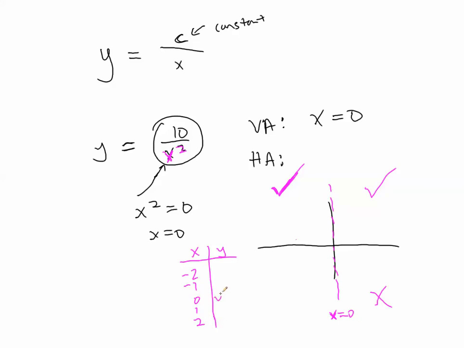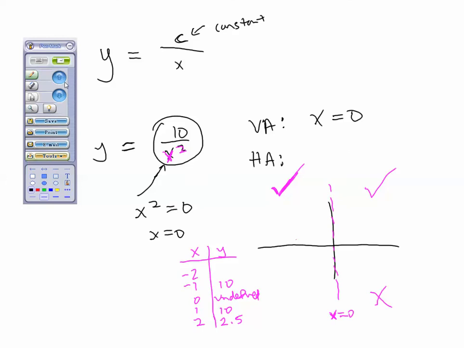Well, I know that when x is 0, y is undefined. And when x is 1, 10 divided by the square of 1 is 10 divided by 1, which is 10. And similarly, if I divide 10 by the square of -1, I get 10 divided by 1, which is 10. And as you might guess, 10 divided by 2 squared is 10 divided by 4, and 10 divided by 4 is 2.5.